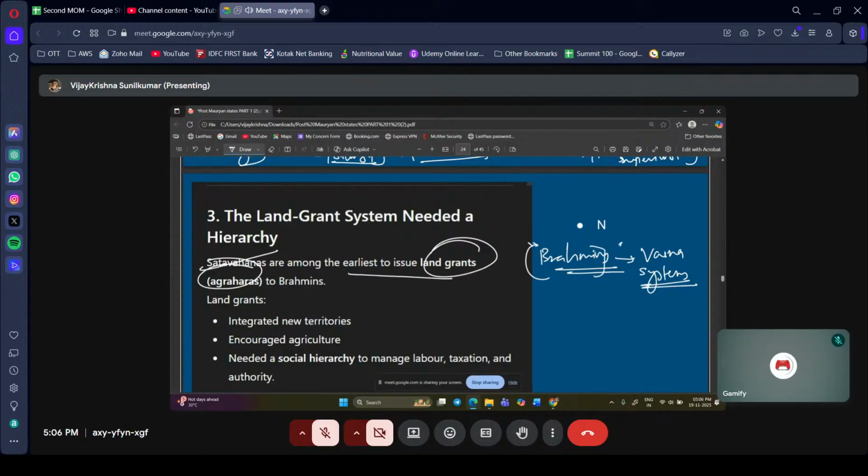If there are Brahmins and a particular kingdom is patronizing Brahmins, that means they will be at the top of the hierarchy, then come the Kshatriyas, then the Vaishyas, then the Shudras. Patronizing a particular Varna will lead to the emergence and flourishing of the Varna system in that particular kingdom.